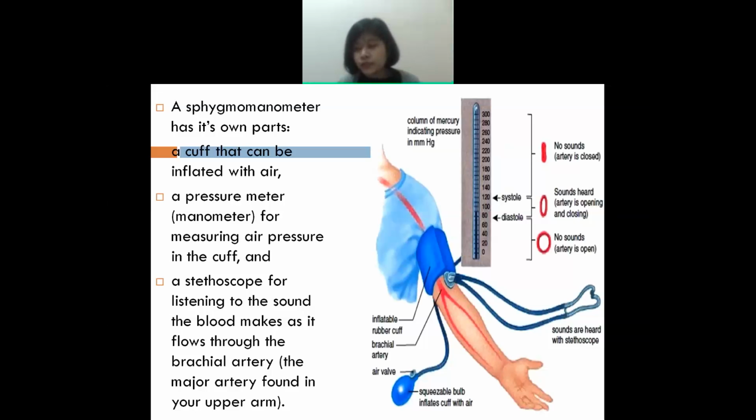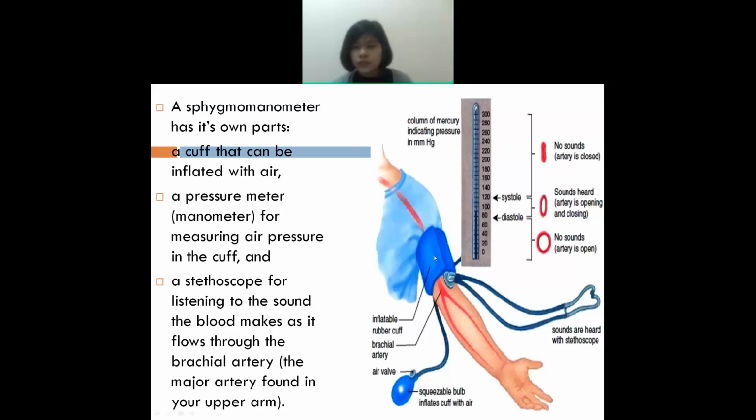You can squeeze it. So how will you measure? And this is the stethoscope. So how will you start measuring BP? First, as I've already said in the previous slide, you have to ask the person to relax and sit, and with the help of something you need to support the arm. Then you need to place the cuff on the forearm.